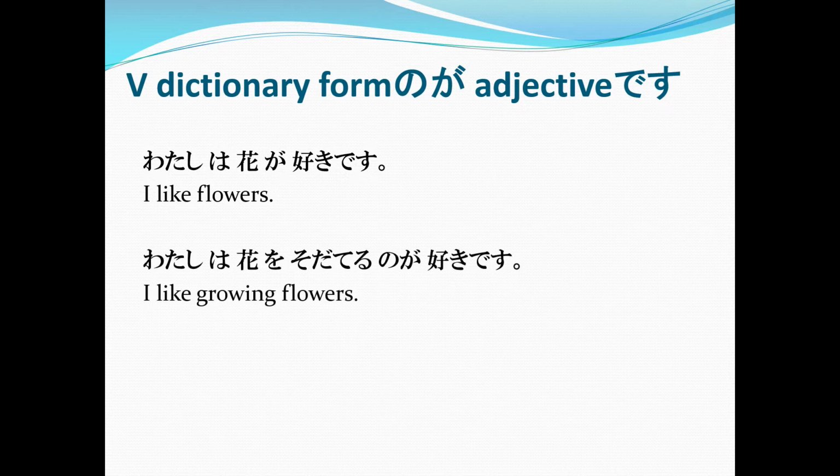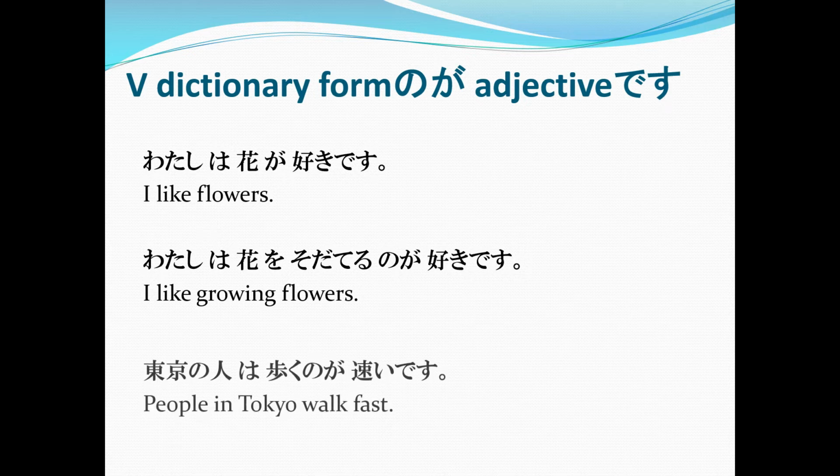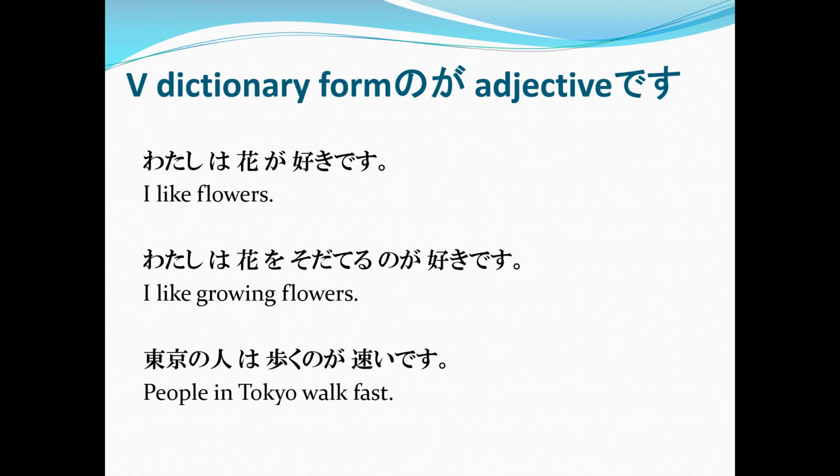Let's say, watashi wa hana o sodateru no ga suki desu. In this one, the speaker says it is the growing of flowers that he or she likes, or I like growing flowers. And then, Tokyo no hito wa aruku no ga hayai desu. People in Tokyo walk fast.